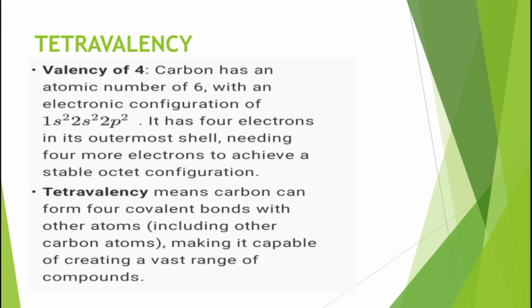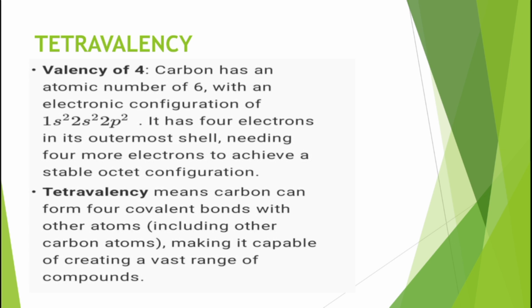Tetravalency means that carbon can form 4 covalent bonds, not 1, not 2, but 4. We all know the meaning of a covalent bond: the equal sharing of electrons between elements to achieve stability. This includes other carbon atoms also. One carbon may form a bond with other carbon atoms, making it capable of creating a vast range of compounds. Many compounds can be formed due to this covalent bonding property of carbon.